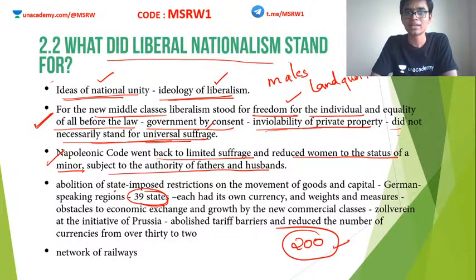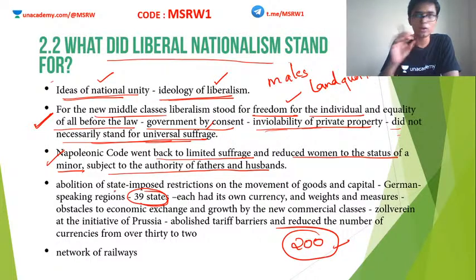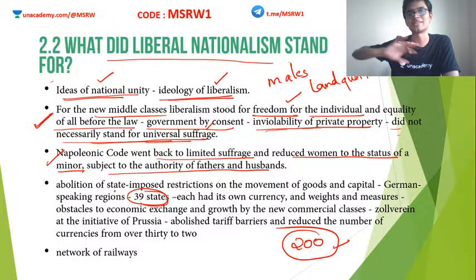Clear? So the 200 principalities of today's Germany became annexed into 39 states because of Napoleonic invasions. Now, the problem was that even though Napoleon managed to bring this much unity, still between these 39 states there was a huge difference. In each state, the customs duty was different, taxes were different, language was different. So there was no unity among these 39 states at all.